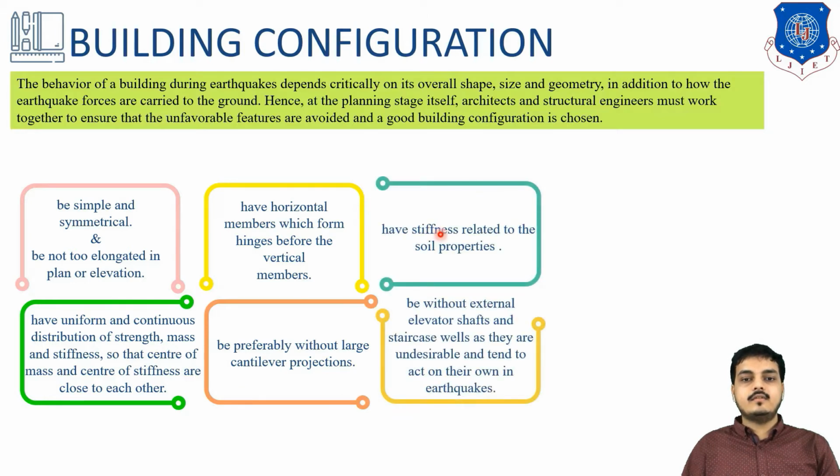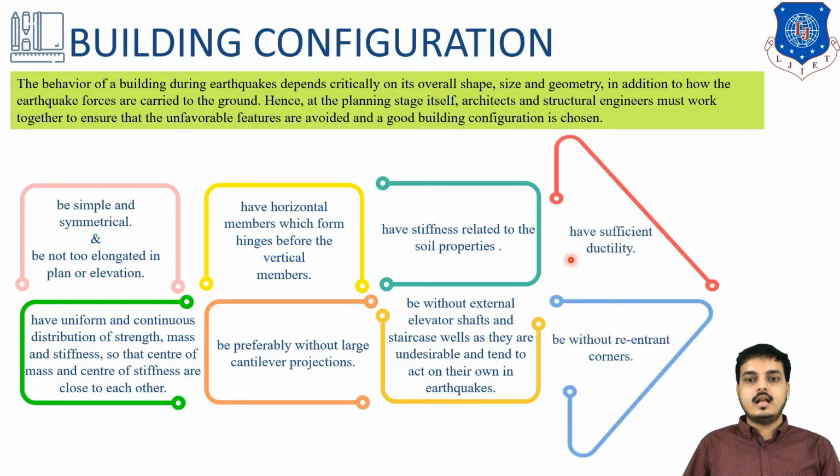Next, it should have stiffness related to the soil properties. Obviously we should check the properties of the soil before the designing and planning stages. Now, it should be without external elevator shafts and staircase wells, as they are undesirable and tend to act on their own in an earthquake. So the location of the staircase as well as the lift should be chosen in such a way that it acts as a building member during the earthquake. It should not act as an individual member.